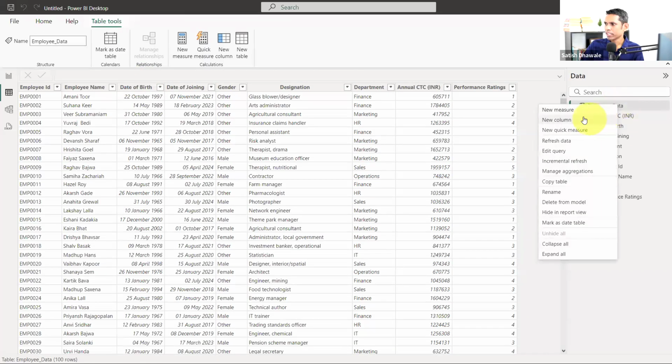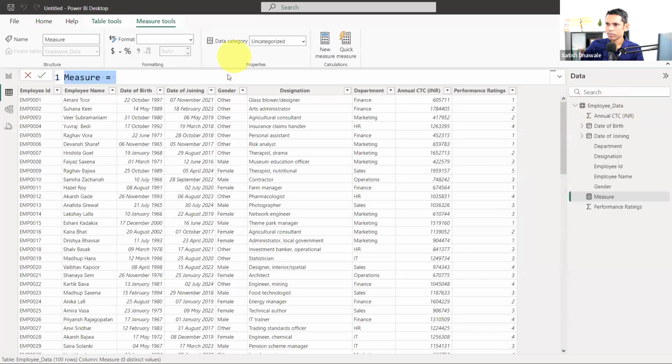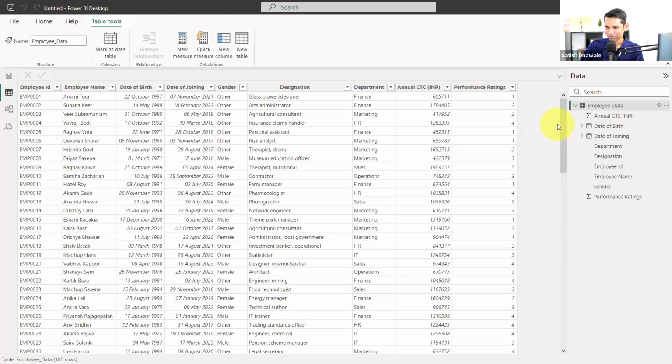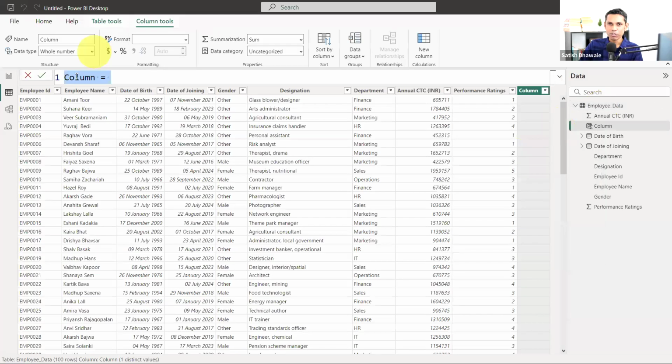Right click on this data again, click on new measure. Oh, sorry, we should not add new measure. Right click on this data and click on new column. I'm sorry, guys. We should go for new column, not the measure, because we are not aggregating the date basically. We are extracting each day from the date. I was wrong. I inserted the measure. Instead of measure, we need to go for the calculated column because I want to generate a separate column where I can extract the day from this date.